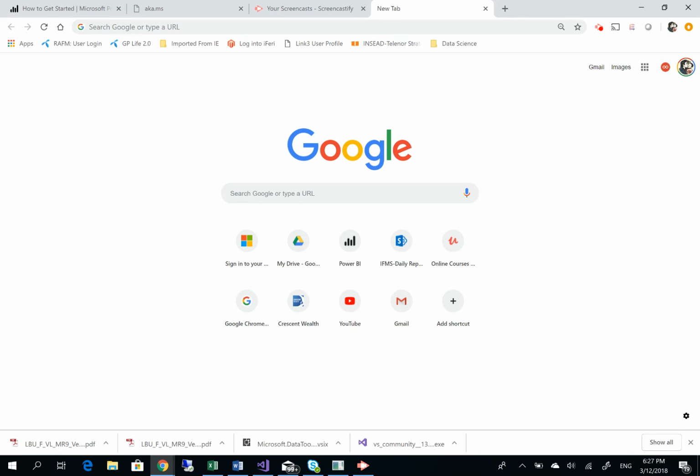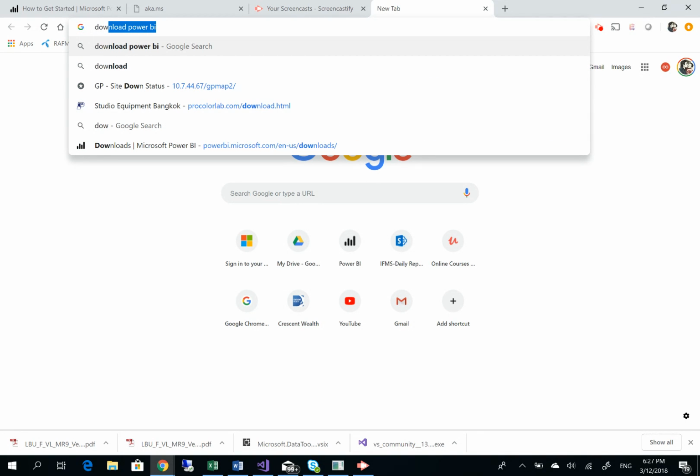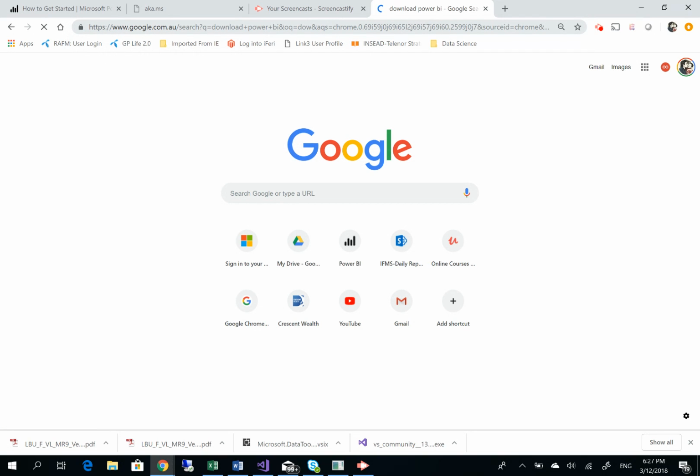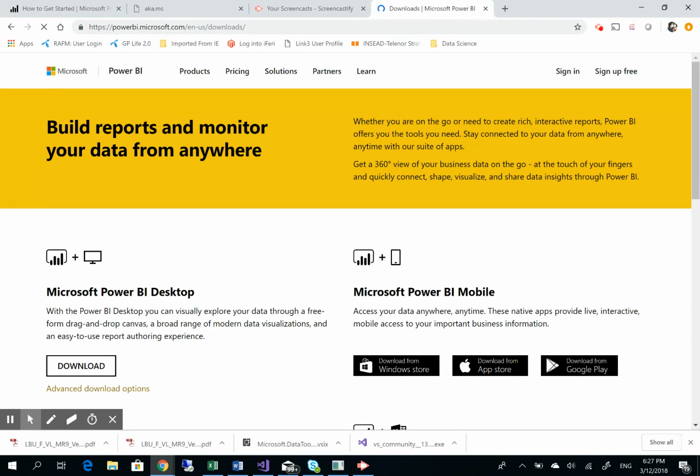Today I'll show you how to download Power BI. In order to download Power BI, you need to Google search download Power BI, and it should take you to the page in which Microsoft has put Power BI downloadable file.